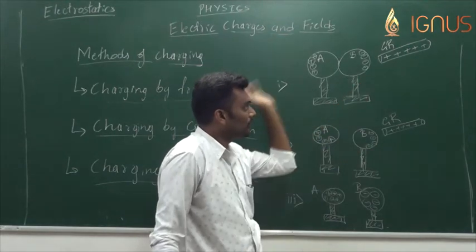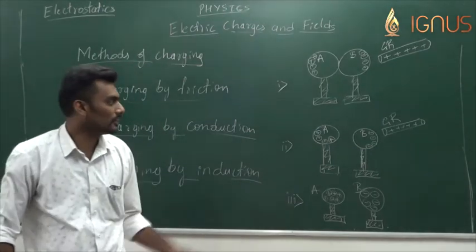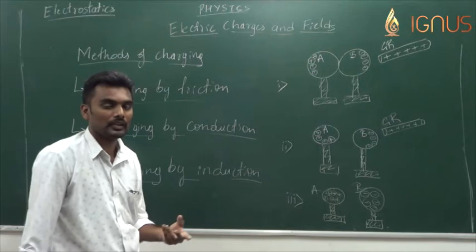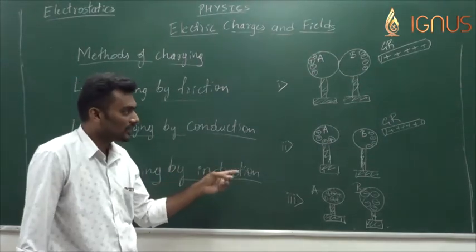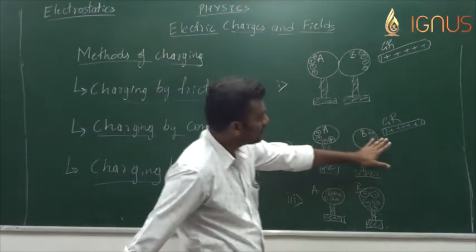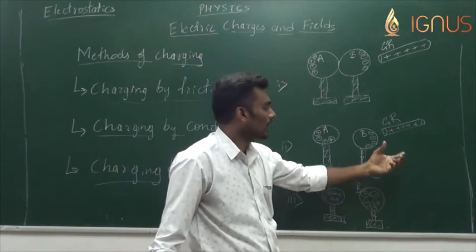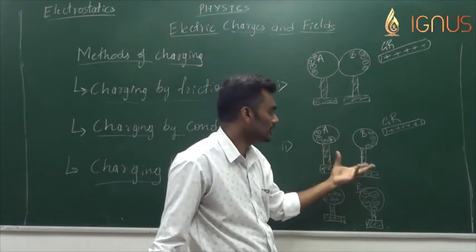Here, compared to the previous two methods, we have not lost anything in the process, because when we are charging we need to do physical, manual work. When we are charging by conduction, charge from the glass rod or the plastic rod is lost, and that is what is making the other body, the metal sphere, charged.